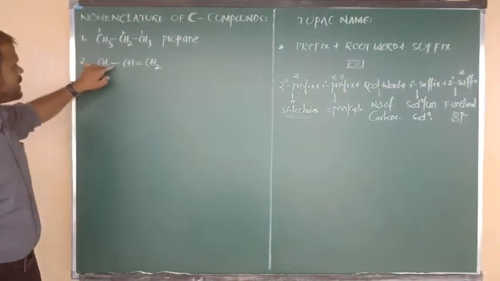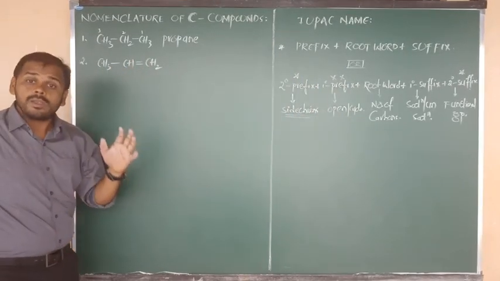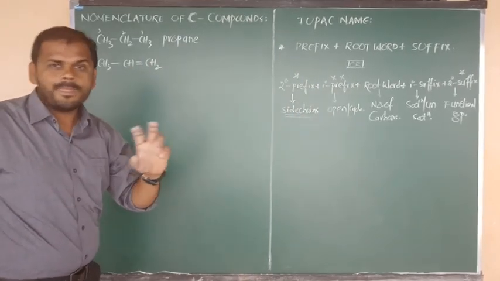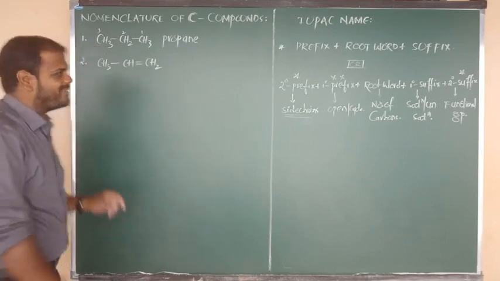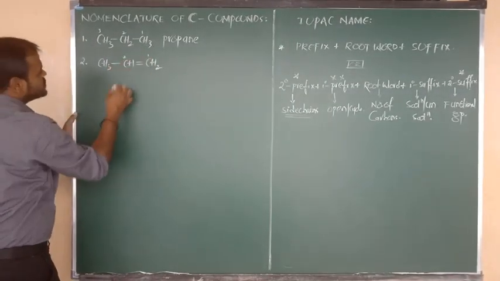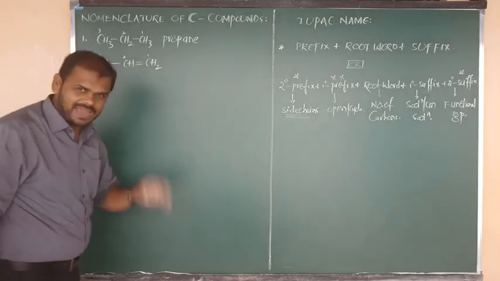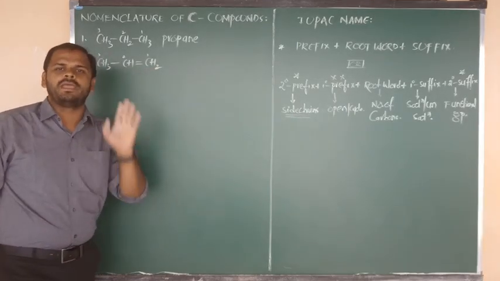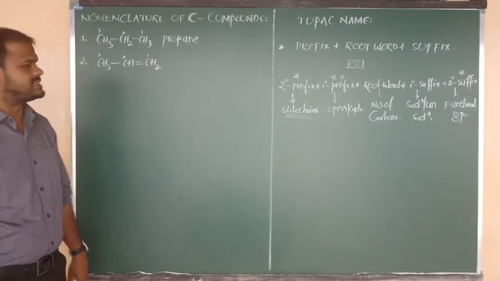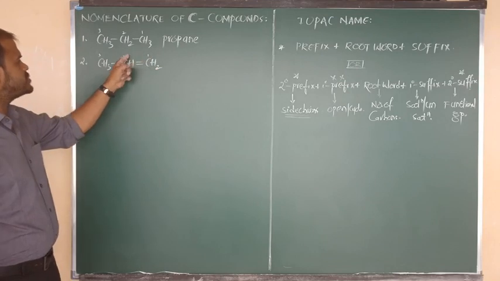So the left carbon contains a single bond, the right carbon contains a double bond. Always the double bonded carbon will get the first priority. That means the right carbon is 1, this is number 2 and this is number 3. But don't go from left to right. This rule is applicable. So the double bonded carbon gets first priority, next one 2, next one 3.